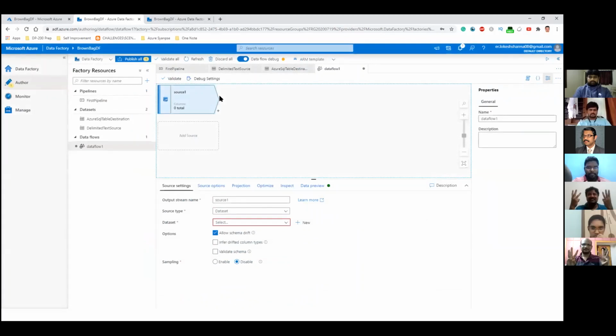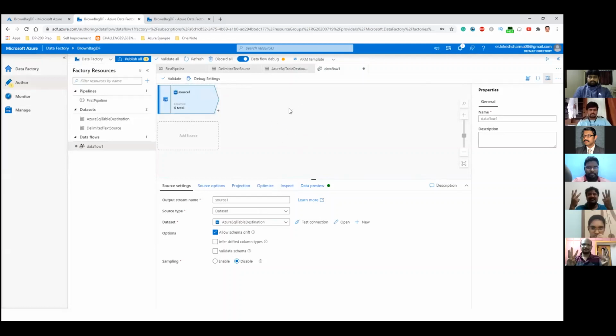configure the source. As you would have guessed, the source in this case will be the destination from our first pipeline. So we will use the dataset that has already been created for us, this Azure SQL table destination. There are some properties here, for example, schema drift. This comes into play when you add new columns into the table after your pipeline designing is done.